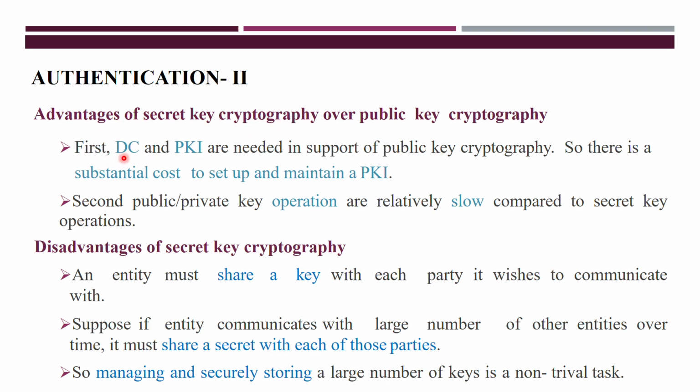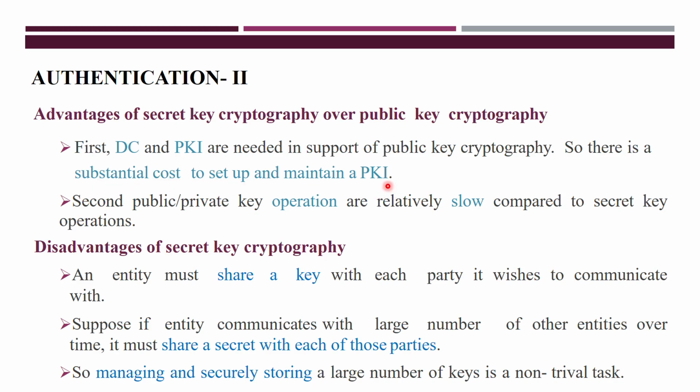The first one is that a digital certificate (DC) and public key infrastructure are needed in support of public key cryptography. But for maintaining the digital certificate and setting up the public key infrastructure, what cost do you require? That cost is high. It is a substantial cost to set up and maintain.